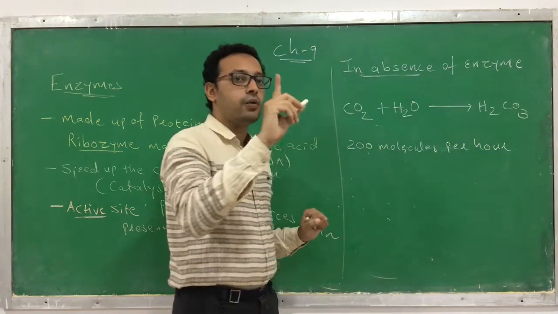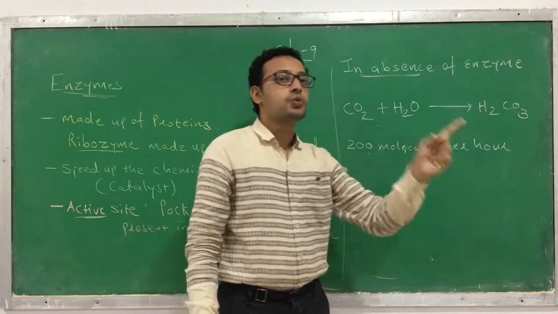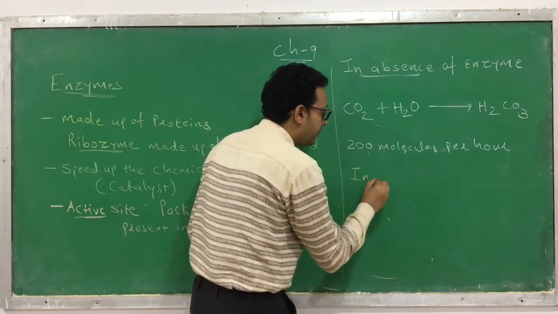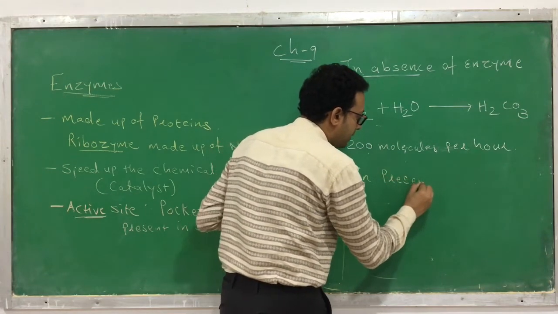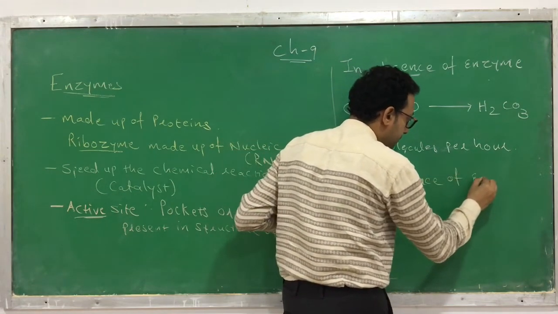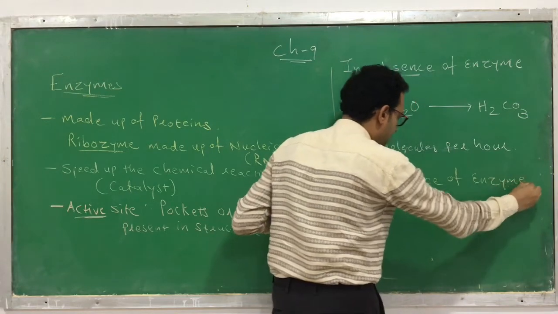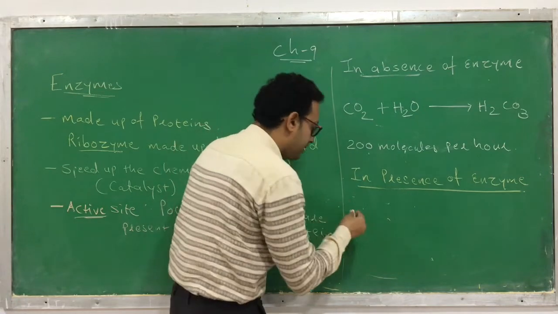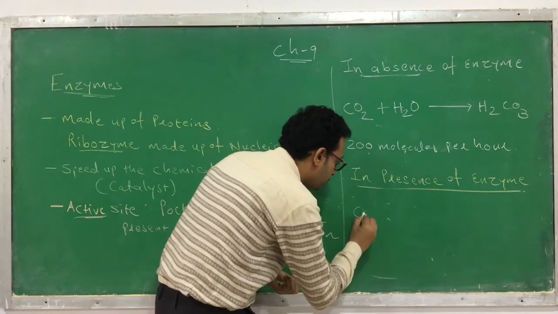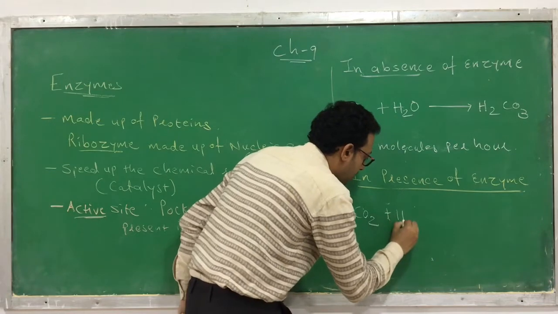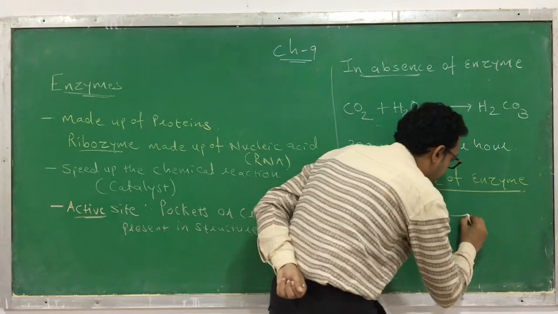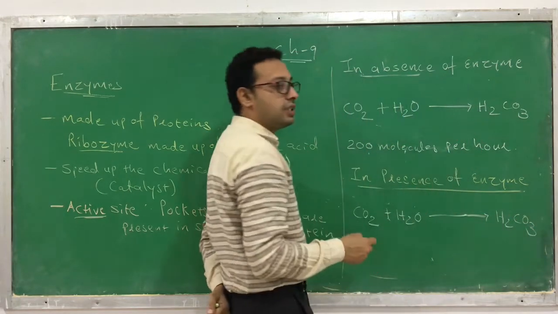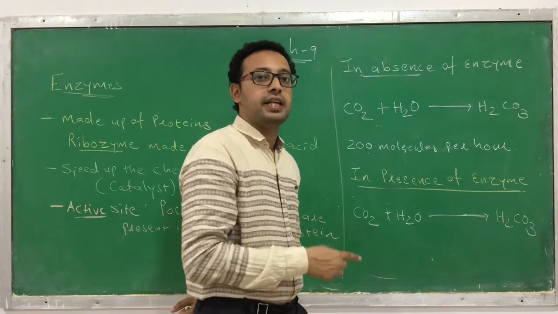In 1 hour, only it produces 200 molecules. Now assume another condition, that this reaction occurs in presence of enzyme. Then see what is going to happen. In presence of enzyme, the same reaction takes place. That's CO2 plus H2O, that gives H2CO3.